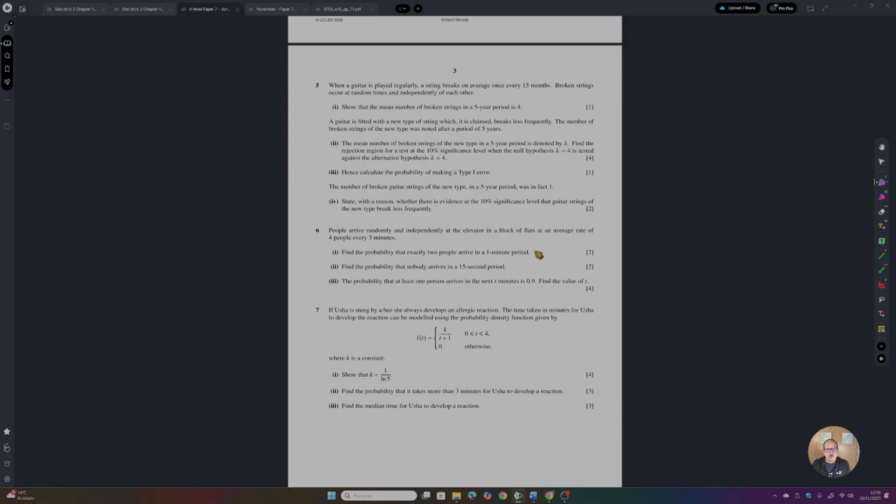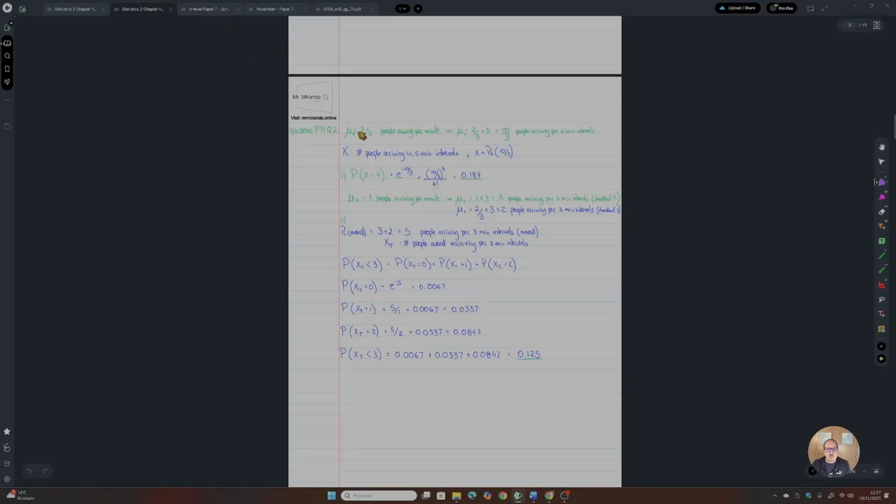Okay, first thing for you to check. What is the interval that we are looking for in this particular question? It's a 1-minute period, so this is an interval. What is the information that we are being given? It's the number of people arriving every 5 minutes. So we have to put this in terms of the time interval that we want, which is 1 minute, which is obviously very easy. We have basically 2/3. Let me see if I'm in the right place. Yeah, 2/3 of people arriving per minute.